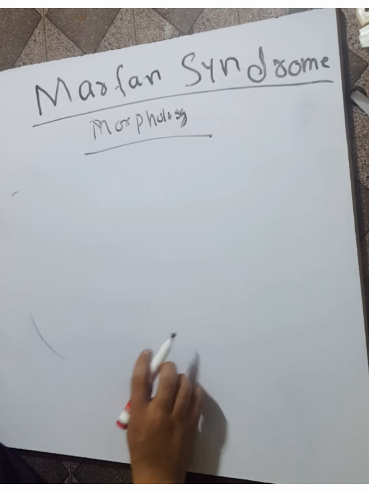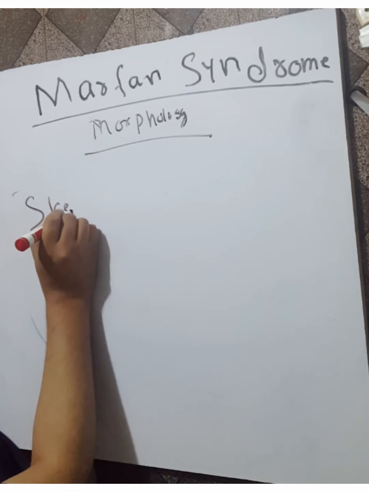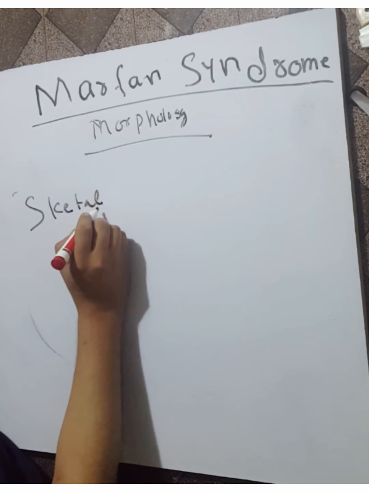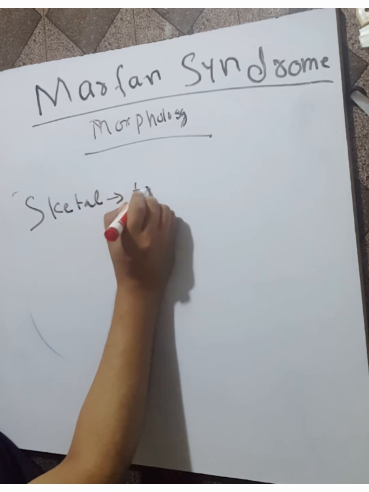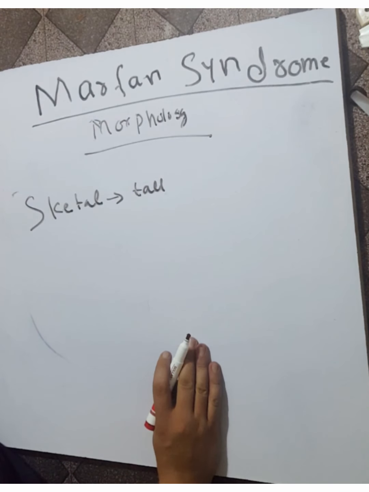In the morphology, skeletal abnormalities are most affected, and the main feature of Marfan syndrome is skeletal abnormalities. The patient is usually tall, with long extremities and long tapering fingers.